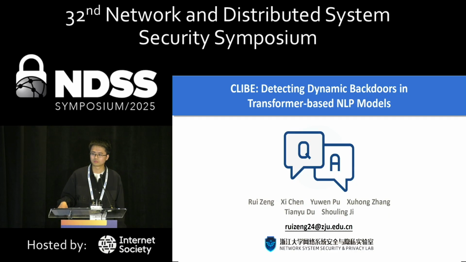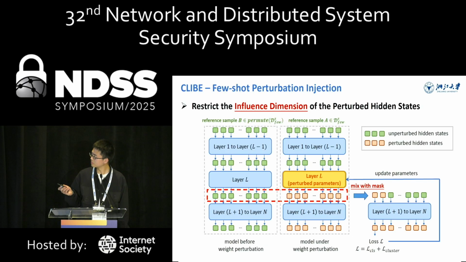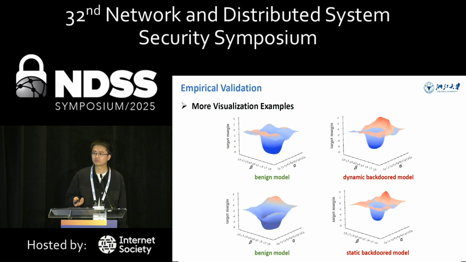So thanks for your presentation. I feel like the first few pages regarding your observation that the landscape between the benign and poisoned models are quite interesting. So my question is, because I'm not really an expert in NLP, do you have any insight why, when you train the backdoored models, the landscape is different? Any factors that influence this landscape forming?